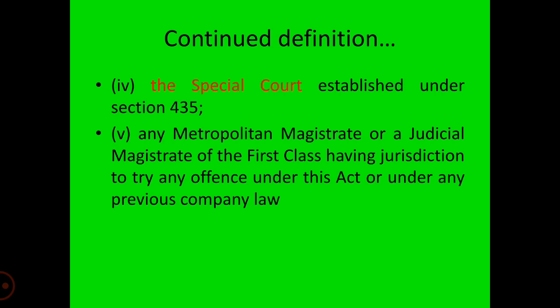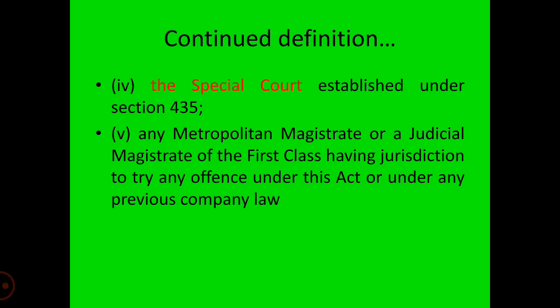Fourth, subclause fourth is the special court established under Section 435. Subclause fifth is about any metropolitan magistrate or a judicial magistrate of the first class having jurisdiction to try any offense under the Companies Act 2013 or under any previous company law for the time being in force.